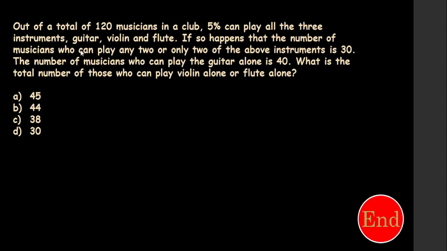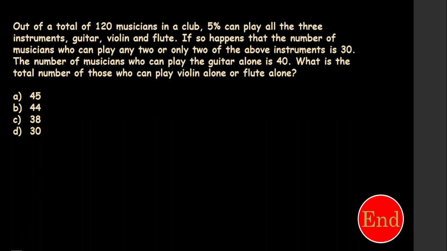This question: out of a total of 120 musicians in a club, 5% can play all three instruments, guitar, violin and flute. It so happens that the number of musicians who can play any two, or only two, of the above instruments is 30. The number of musicians who can play the guitar alone is 40. What is the total number of those who can play violin alone or flute alone?